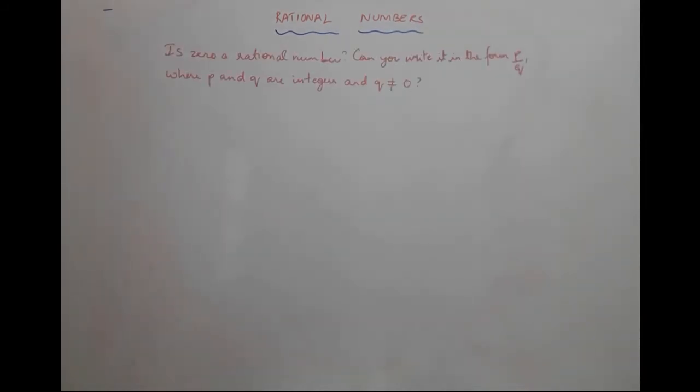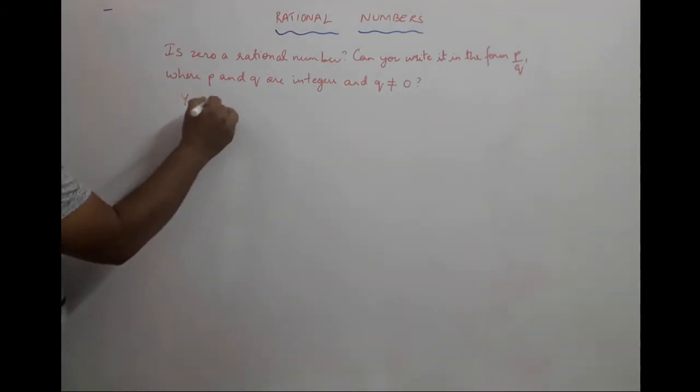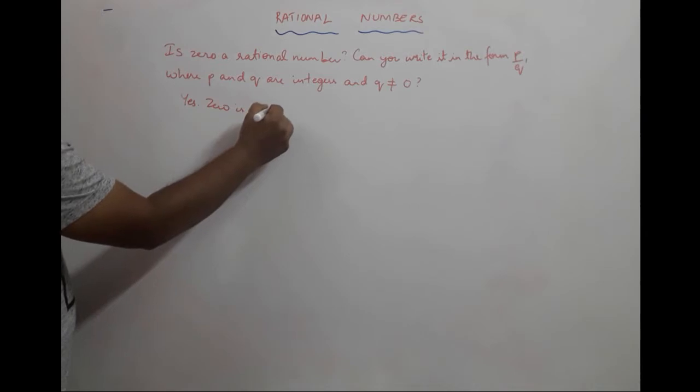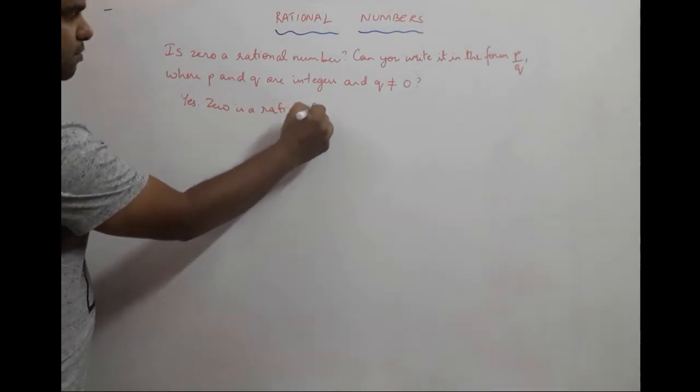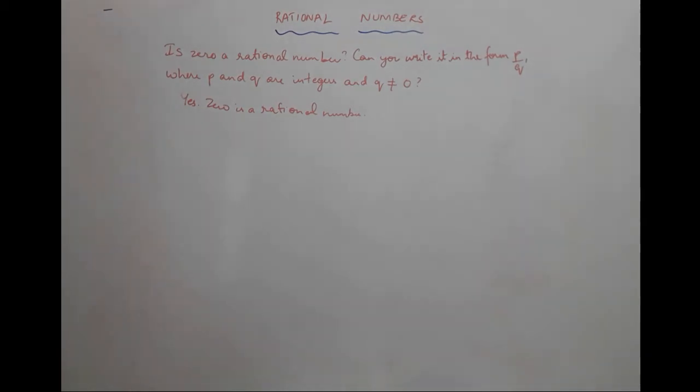Our question says, is 0 a rational number? Can you write it in the form P upon Q, where P and Q are integers and Q is not equal to 0? First of all, is 0 a rational number? Yes. So we can write, yes, 0 is a rational number. Now, can you write it in the form P upon Q, because that is the criteria for a rational number. It should be expressed in the form P upon Q.